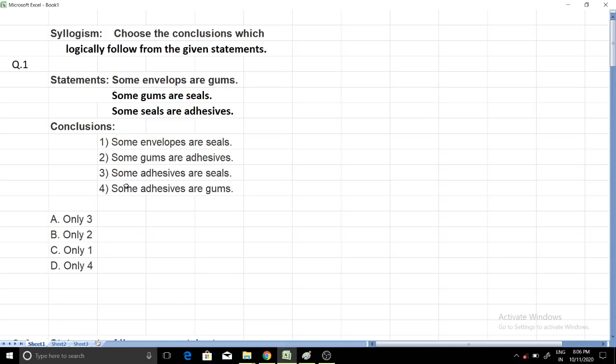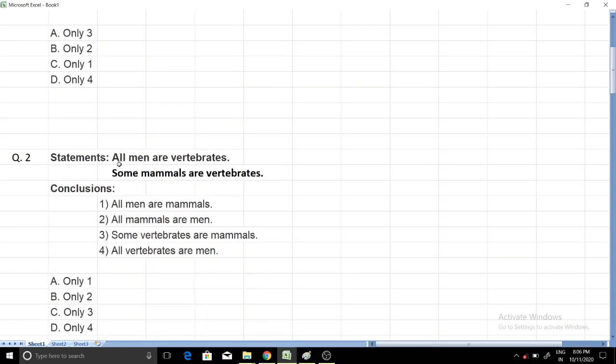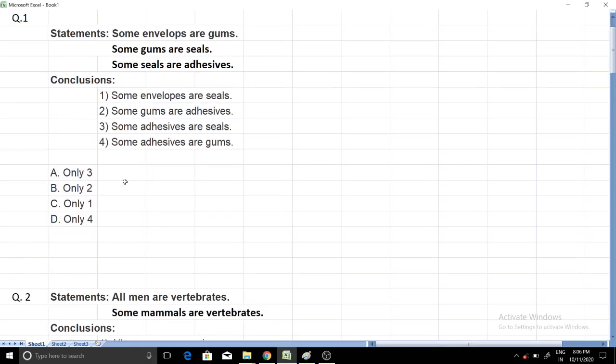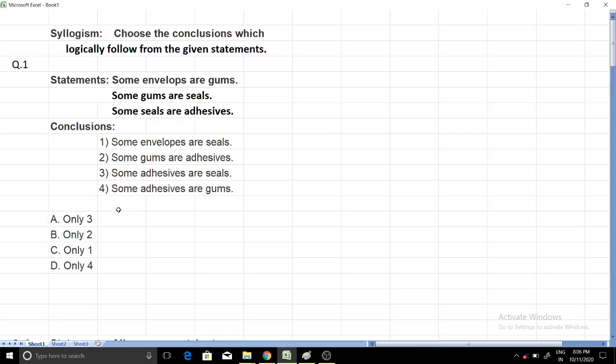If you see the statements, they are mainly of two types only. One type begins with "some", like some envelopes are gums, some gums are seals, some seals are adhesive, and some statements begin with "all". Only two types of statements are there, and I will tell you some tricks with the help of which you will be able to solve these questions very easily. Now, statements are given, so how to solve this question?